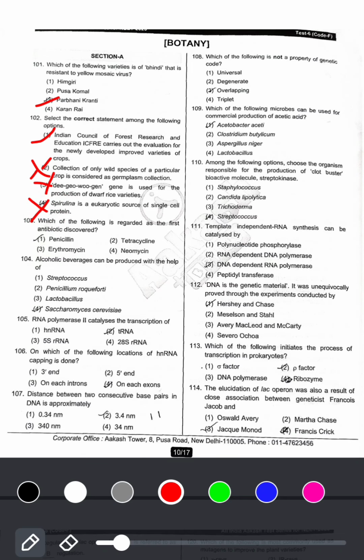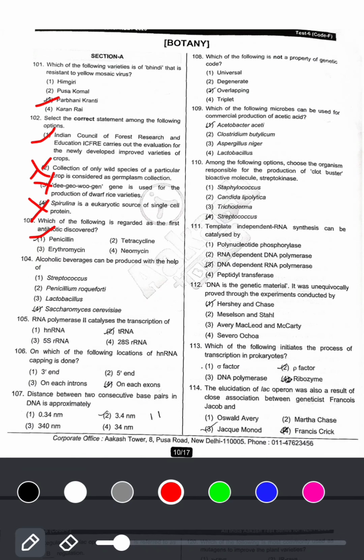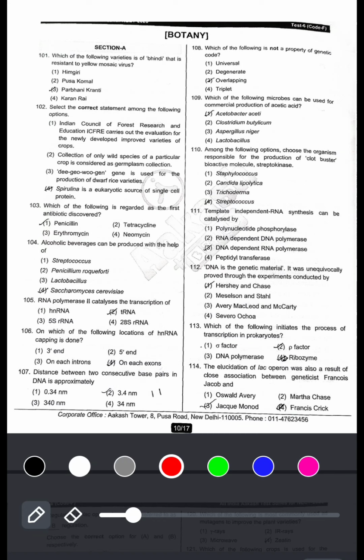Next, which of the following is regarded as the first antibiotic discovered? First antibiotic discovered is penicillin. Next, alcoholic beverages can be produced with the help of Saccharomyces cerevisiae is the right answer.